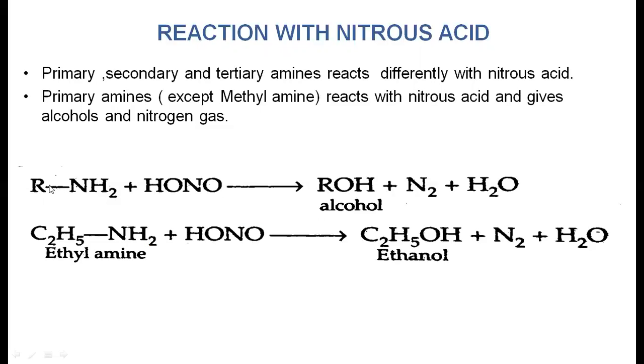This compound is called a primary amine because the nitrogen is attached to only one alkyl group. When it reacts with nitrous acid, HNO2, it produces the alcohol and nitrogen. If in place of the alkyl group you take the ethyl group, this compound is called ethylamine. When it reacts with nitrous acid, it produces ethyl alcohol, nitrogen and a water molecule.